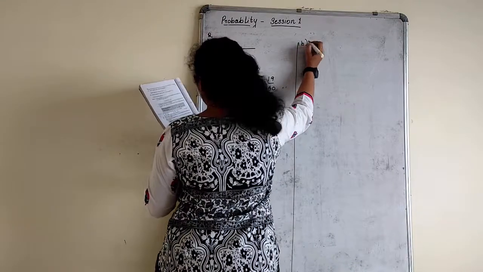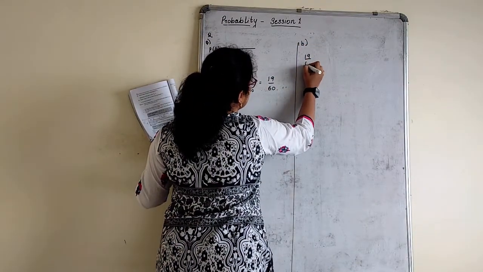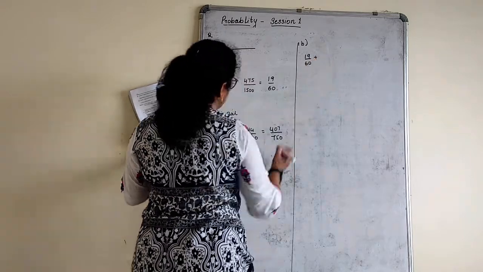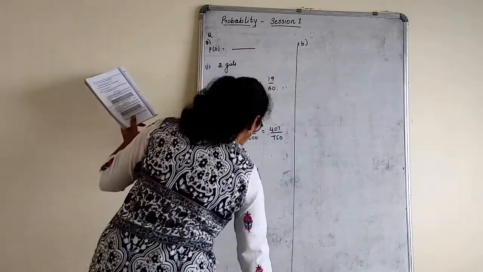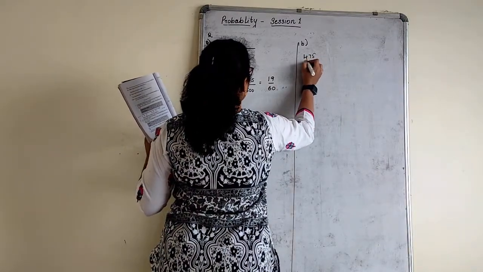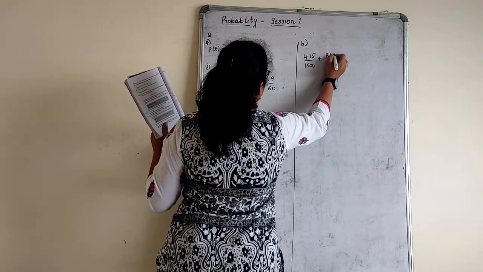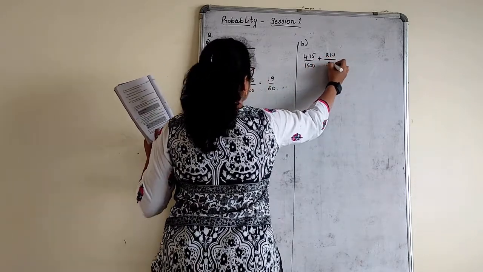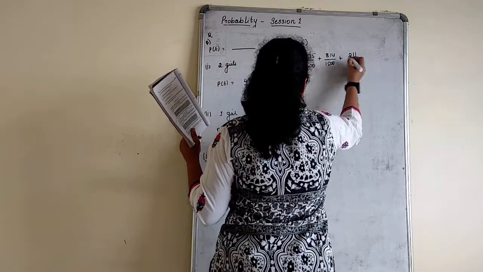B part of the question. So B part, first part of the question, 19 by 60 plus, or simple, why do you want to go for 19 by 60? Go with the actual one what you have. Otherwise again you have to take LCM. 475 by 1500, 814 by 1500 plus 211 by 1500.